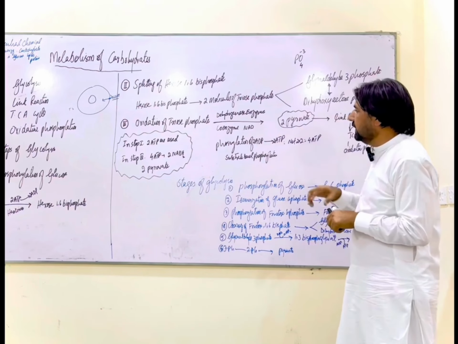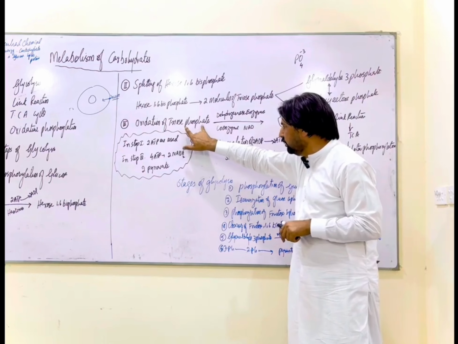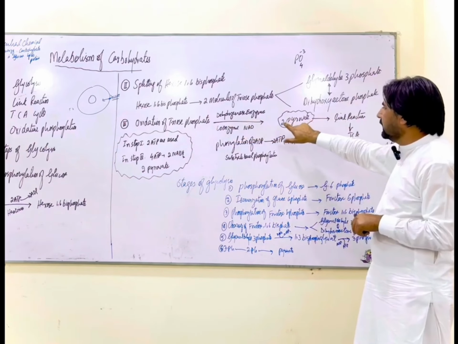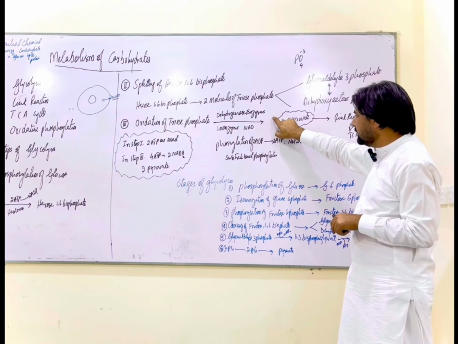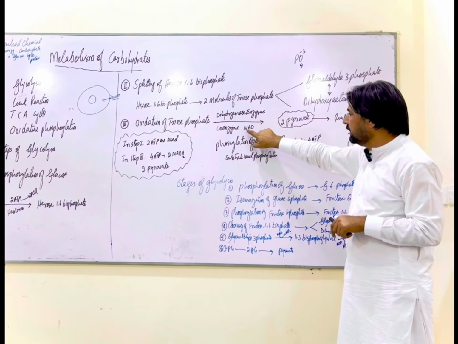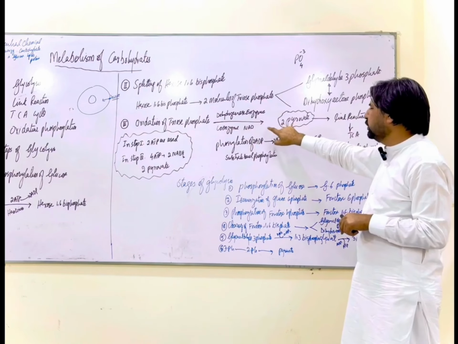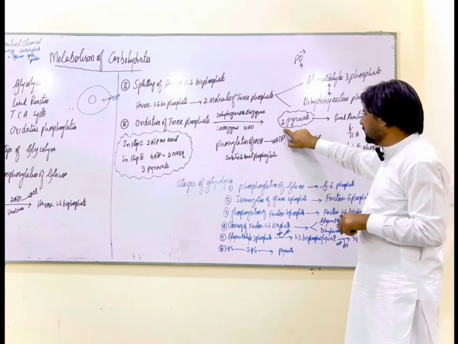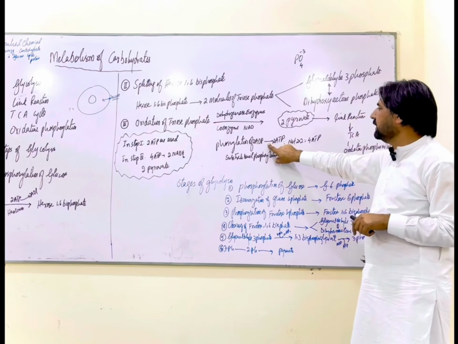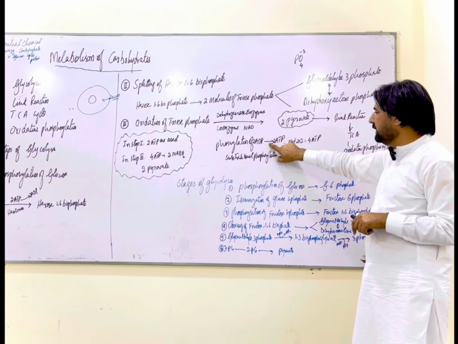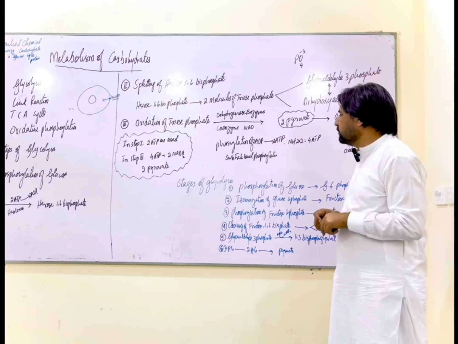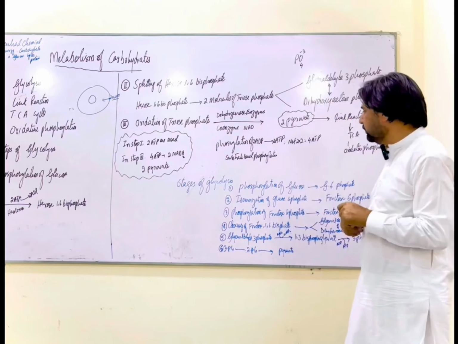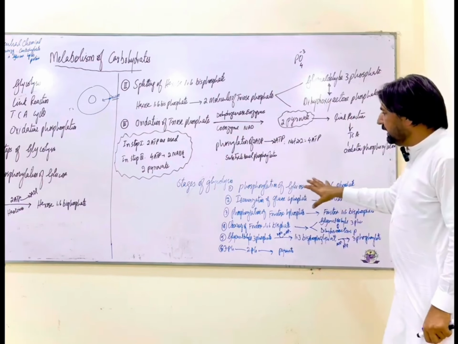As a result of oxidation of triose phosphate, we get NADH. Two NADH are formed because this reaction takes place twice. During each reaction, ATP is formed, so ultimately two ATPs are formed because there will be phosphorylation of two ADP during each reaction. Now we're going to link them one by one.